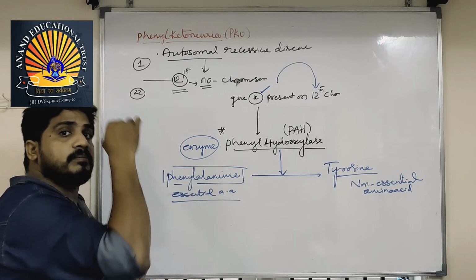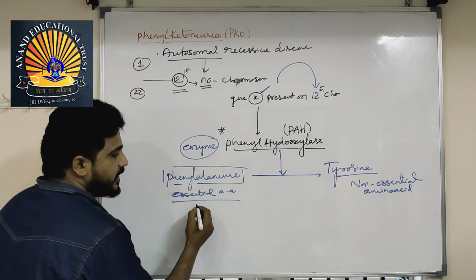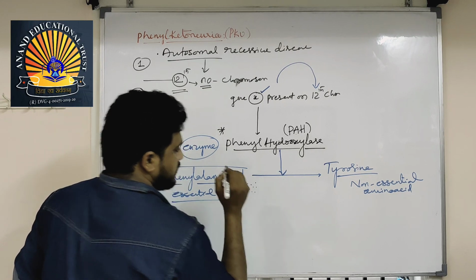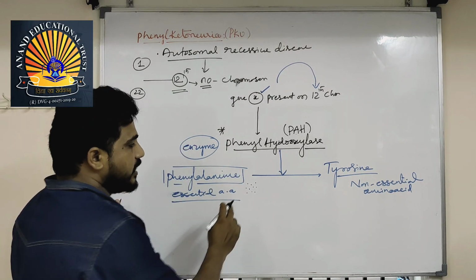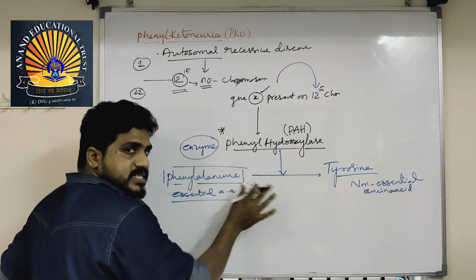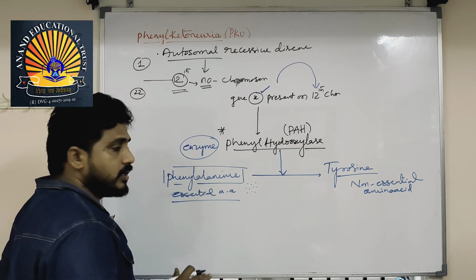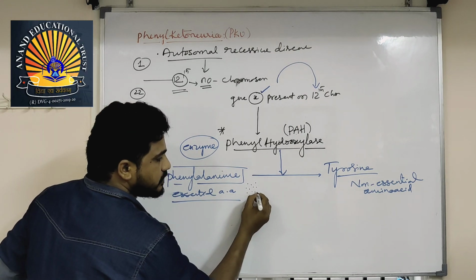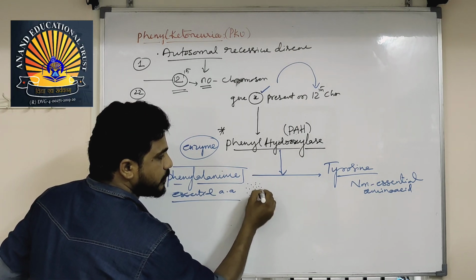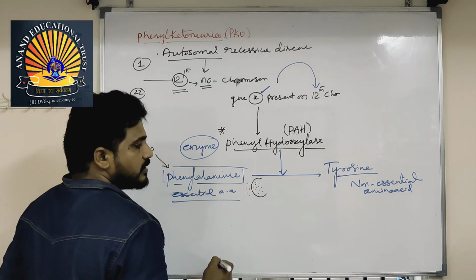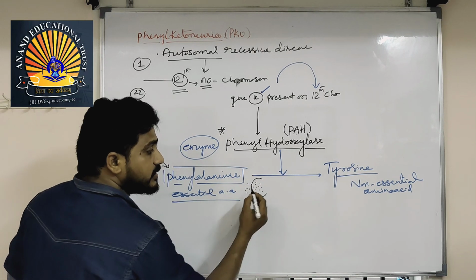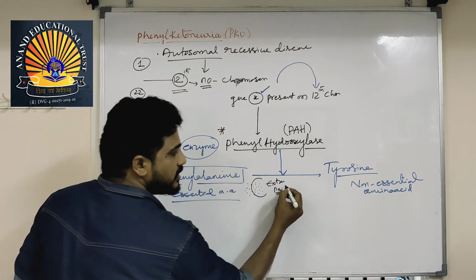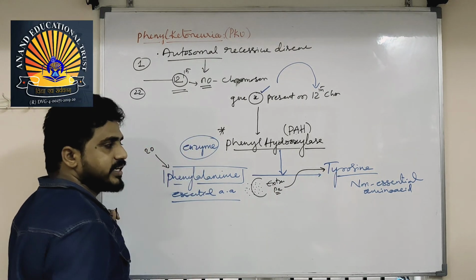Suppose your body needs 10 molecules of phenylalanine per day, but unexpectedly you have taken 20. So 10 are unnecessary, right? Then the extra phenylalanine molecules are converted into tyrosine, which is another amino acid.